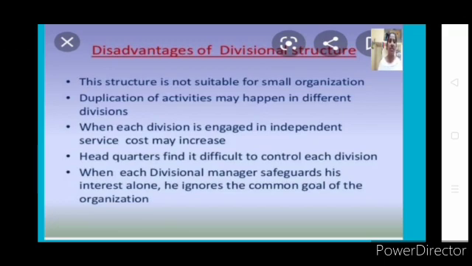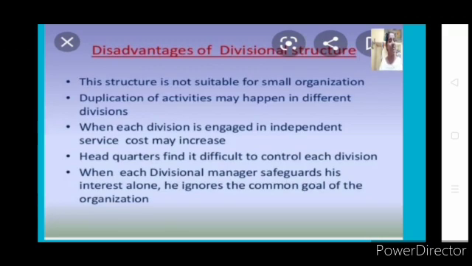When each division is engaged in independent service, cost may increase. The same point it says. Then headquarters find it difficult to control each division. For the ultimate head, it becomes difficult to have control, because I'll be responsible for everything. I don't let anyone interfere in my activity. Then it becomes difficult for my superior to have control over me, because there will be no one who can give the information, because everything will be under my control.